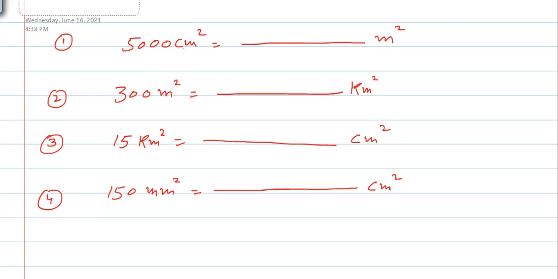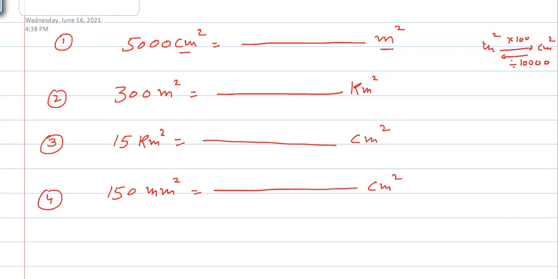This is centimeter square. Always look at the unit, from which unit to which unit you want to convert. We have centimeter square and we want to convert it into meter square. So how will we do that? How will we convert centimeter square into meter square? If you forget the rule, doesn't matter. Remember the stair method. You know that to convert from meter to centimeter, we need to multiply with 100, and to convert from centimeter to meter, we need to divide by 100. Now, in this case, from centimeter square to meter square, double the number of zeros.